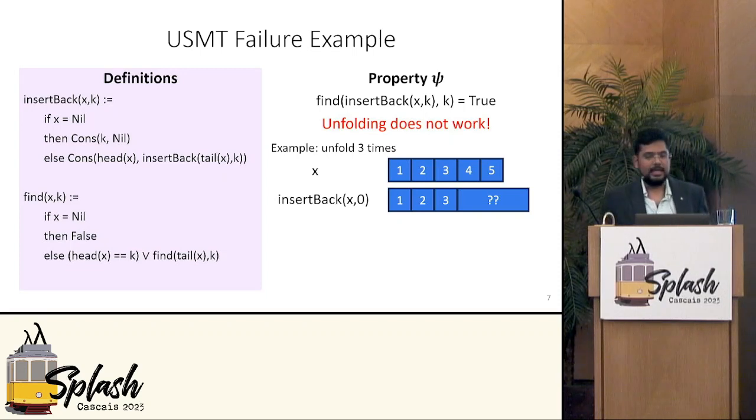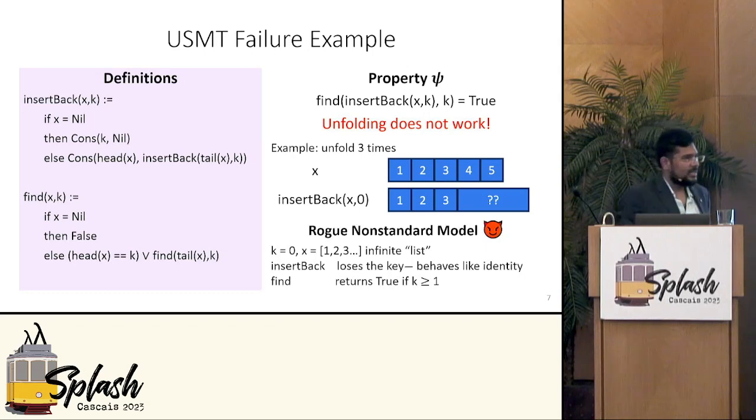With this understanding, let's look at that failure example again. We know that no matter how many times you unfold, you can always find a bigger list on which USMT cannot show the property. We can in fact generalize this intuition into a rogue non-standard model containing an infinite list. So let's just look at this infinite list 1, 2, 3, and so on. And infinite lists are actually a legitimate model of the ADTs. Do check out the paper for the detailed explanation of why that's the case. But let's just take that for a fact.